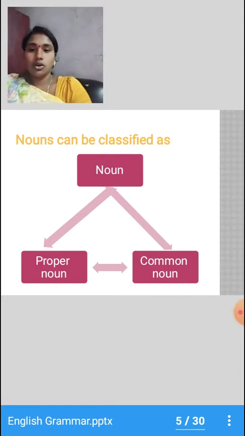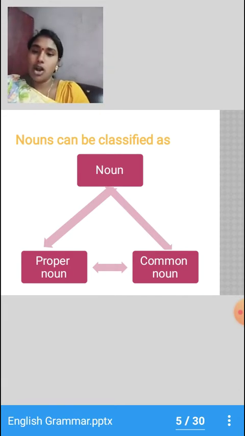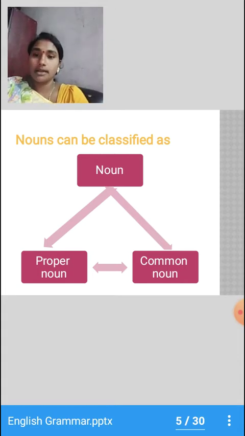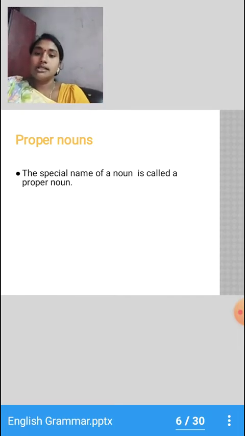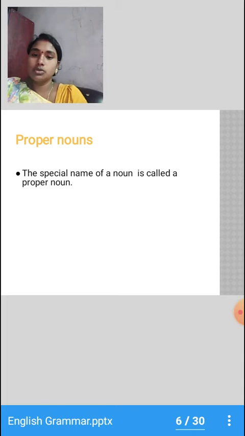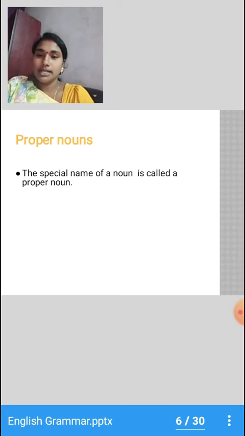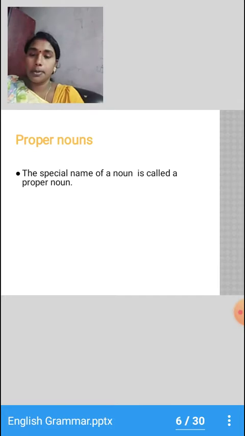In your lower classes you would have learned what nouns are. Now you are going to learn about proper nouns and common nouns. Tell me, how many types of nouns are there? Proper and common. What are proper nouns? The special name of a noun is called a proper noun. Let me repeat: the special name of a noun is called a proper noun.